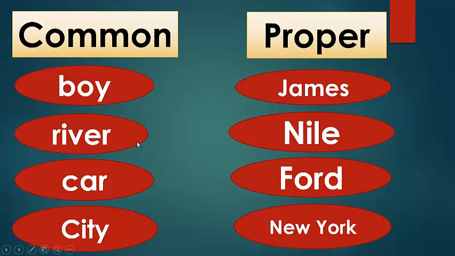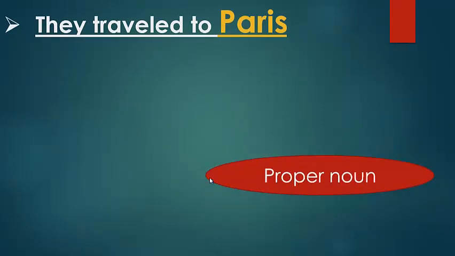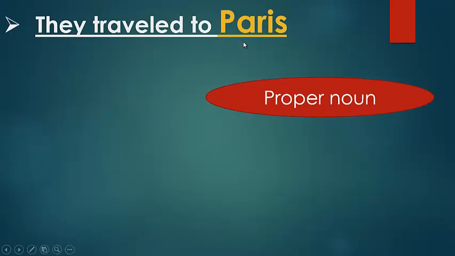So now you can see the difference between common nouns and proper nouns. This is a general noun. This is a specific, known, famous noun. They traveled to Paris. Paris is a proper noun because it's a city and it's a famous city all over the world.